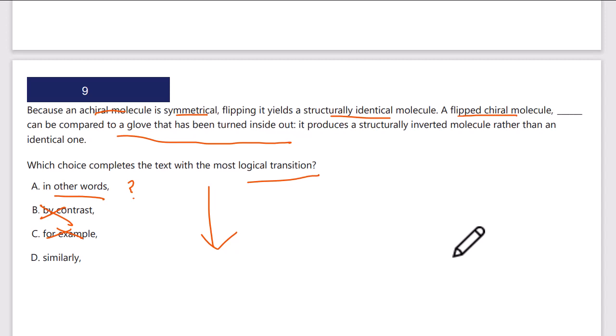So a chiral molecule is symmetrical, flipping yields structurally identical. A flipped chiral molecule similarly can be compared. No, it's not similarly. I think it's in other words. In other words, to clarify, it can be compared to a glove that's been turned inside out. I think the answer correctly is A.